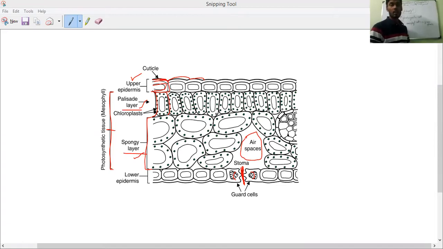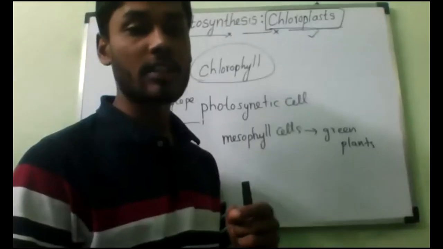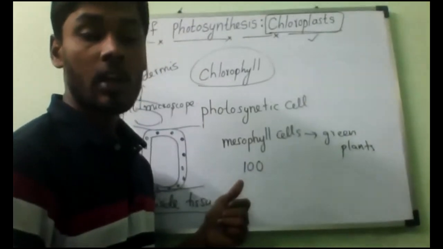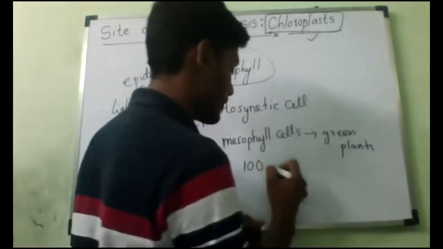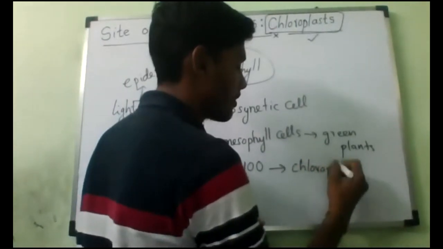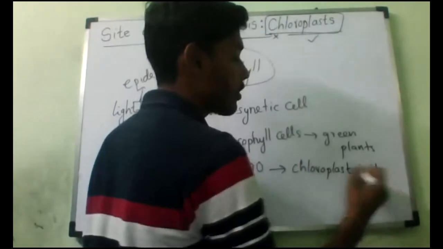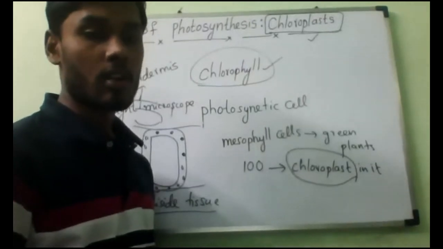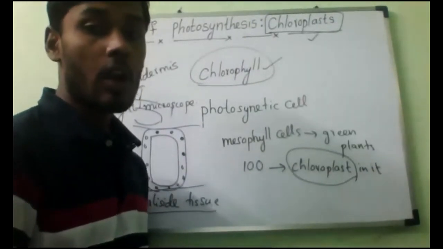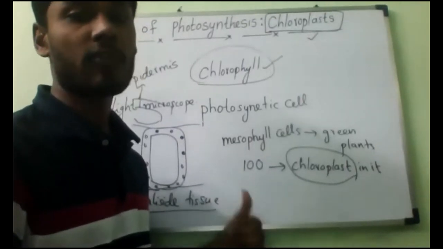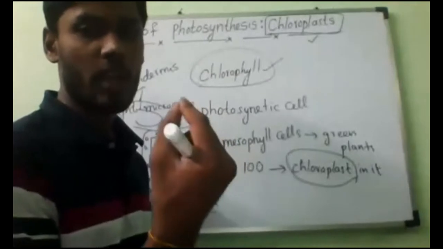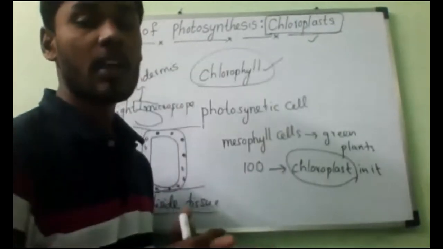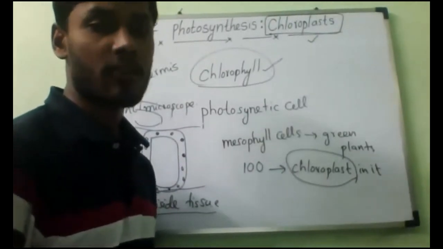Each chloroplast contains chlorophyll. A single mesophyll cell may contain 100 or more chloroplasts, and a whole leaf may contain many thousands of photosynthetic cells.